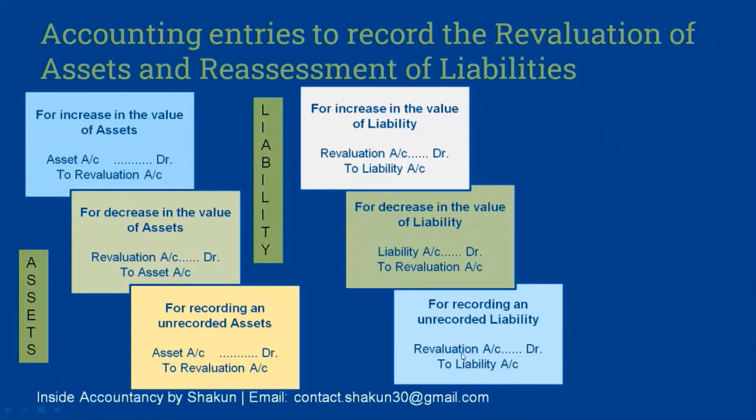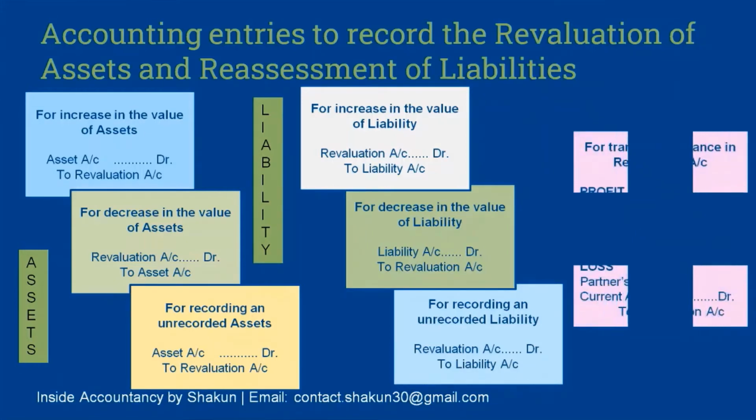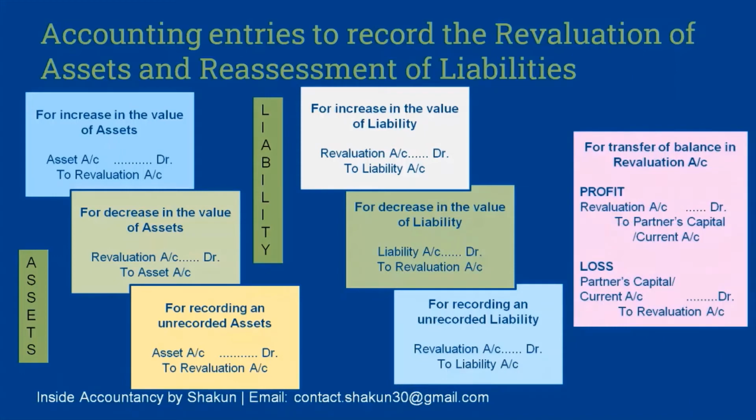So after you show the increase or decrease in the values of assets and liabilities, there will be a certain amount of profit or loss when we try to balance the revaluation account. In case of profit, as you very well know, the profit balancing figure always comes on the debit side. The profit always comes on the debit side.